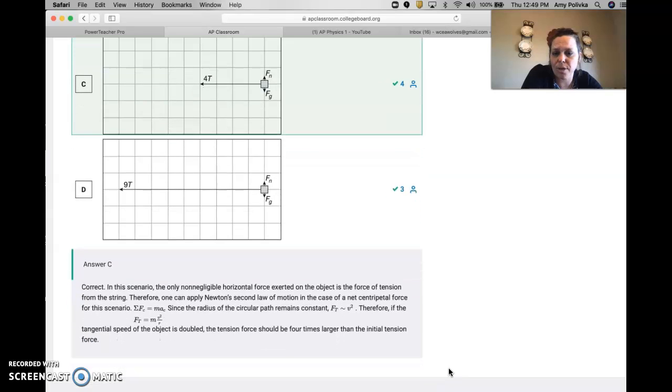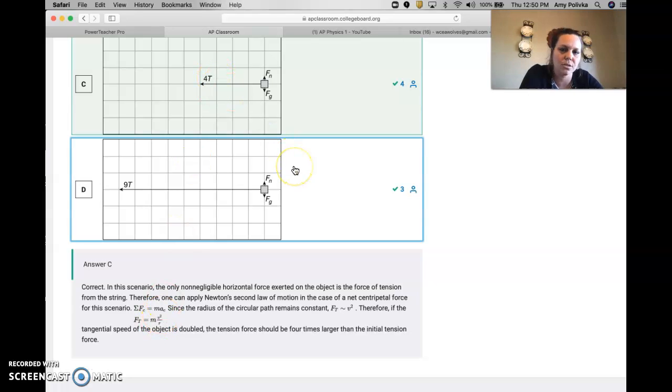We've talked about this one already, so it's very similar to what we saw before, where we're using that tangential speed here divided by r. A lot of you used this equation in the free response questions. It was the wrong one for that specific question, but it definitely is applicable to this problem. And so when we do that, if we double the velocity, we square those terms and then it makes it times 4. In this case, your radius isn't changing, your mass isn't changing, but the speed is, and that's why this one is the correct answer.